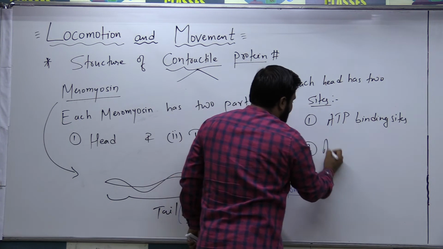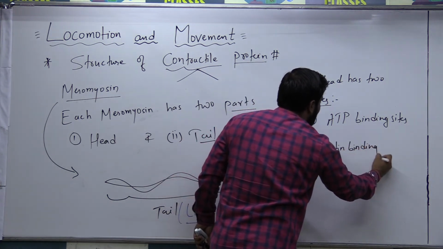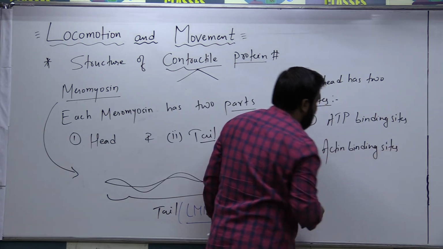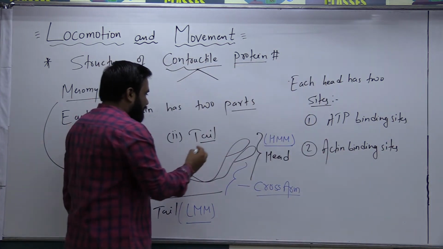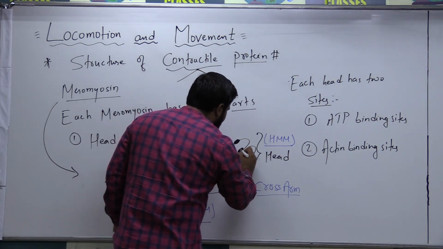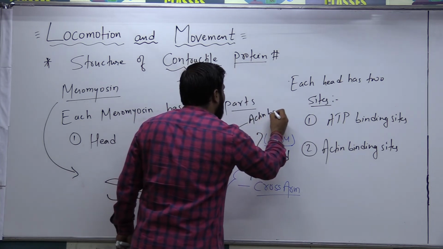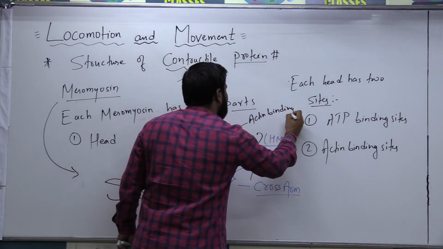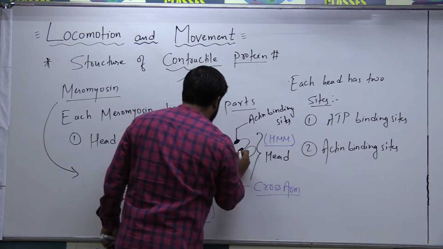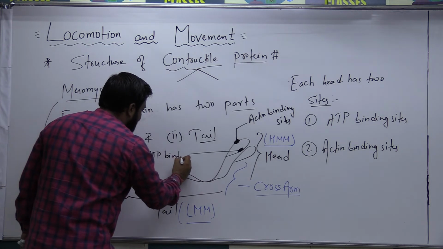Another is called the actin binding site, where the actin filament or the actin protein will be attached. So each head has two binding sites. If this is one side and this is the other side, then this side is called the actin binding site, and this we can call the ATP binding site.